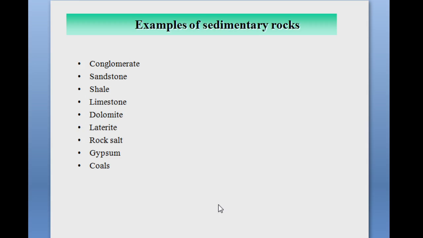For example, we will study laterite. The color of laterite is red, brown, or yellow. Laterite is a residual product of weathering in a hot, humid climate. It occurs as a mantle over the bedrock.